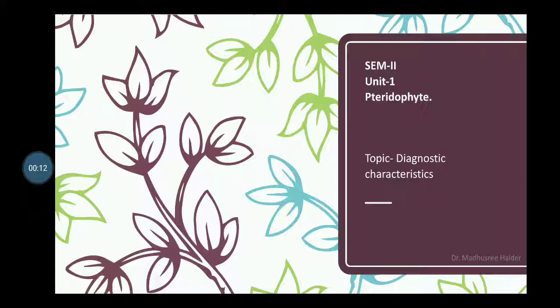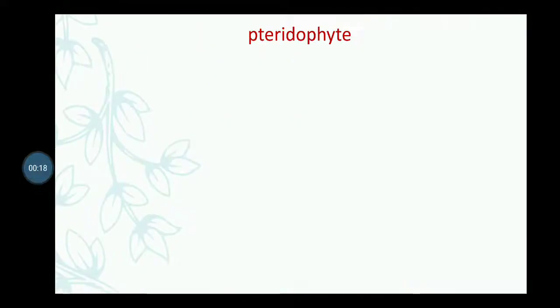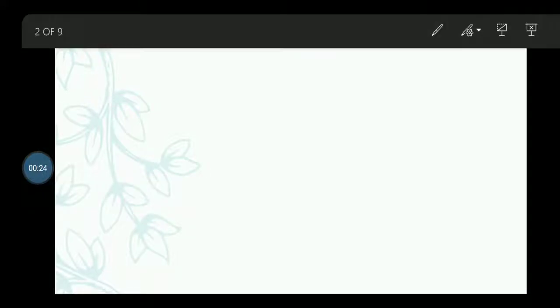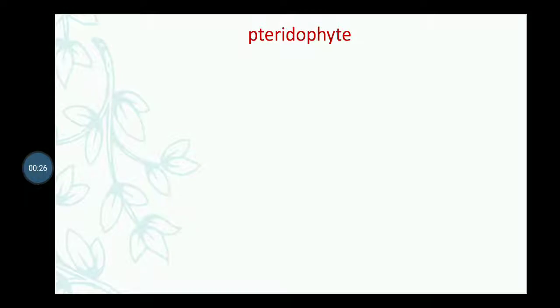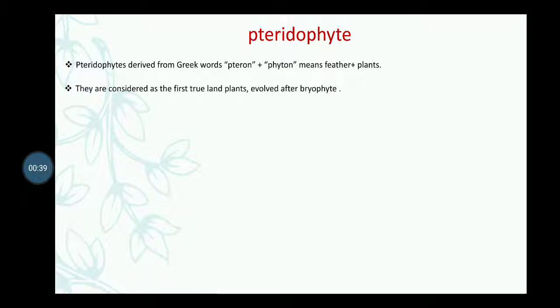Today we discussed the diagnostic characters of some divisions of pteridophytes. Let's start with the meaning of pteridophytes. Pteridophyte is a Greek word. In this word, there are two words actually: one is pteron and another one is phyton. Pteron means feather and phyton means plants.